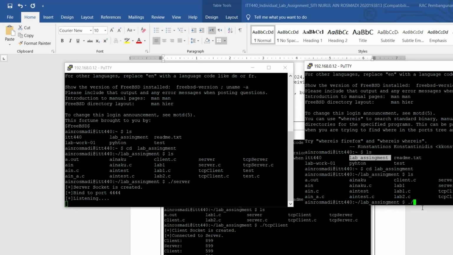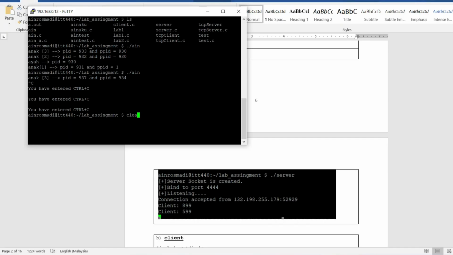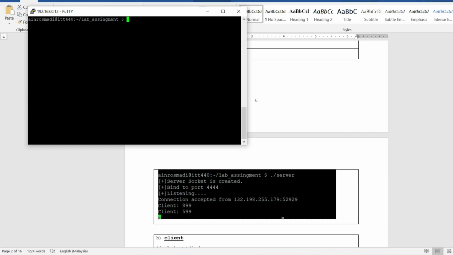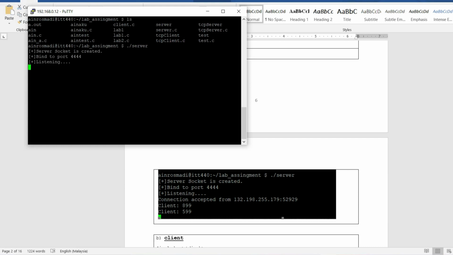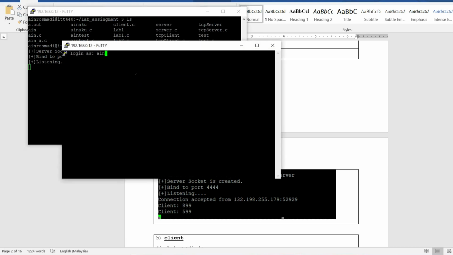Okay, my file is in lab assignment, and I run the TCP client. It shows the socket is created and connected to the server. On the server side, it will show the result from the client. Then I run it again to input the range number from the client side.